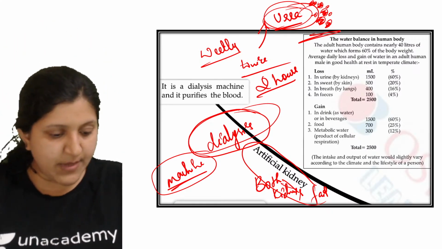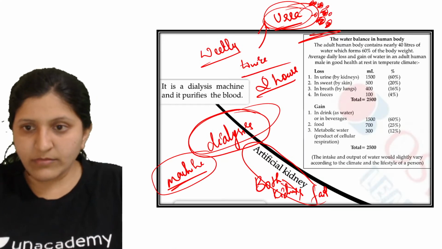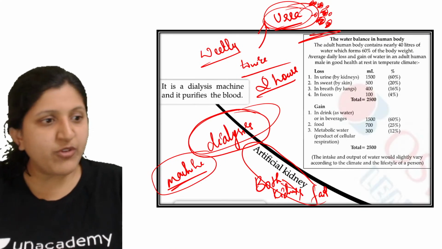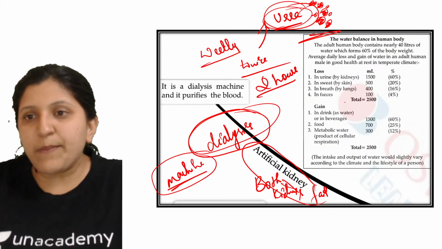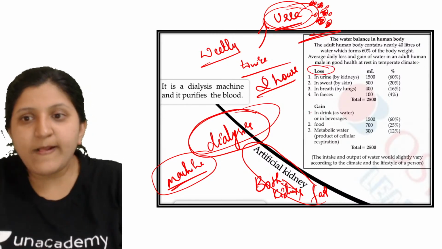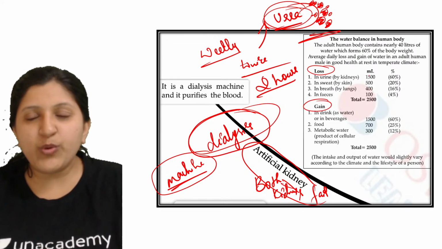So this was just the mind mapping that I had added. So we are done with this. Any doubts that you have, you can ask. So this is about the water balance in the body, like how much is getting lost, how much we are gaining through drinking. So you can just have a look at this one.